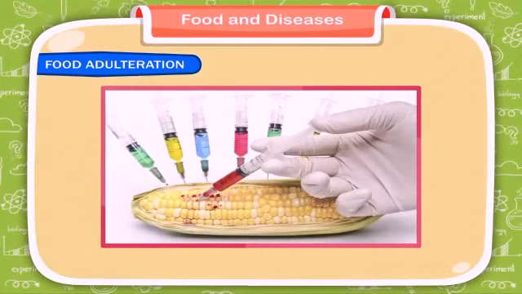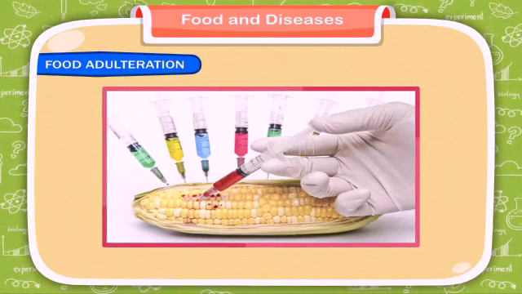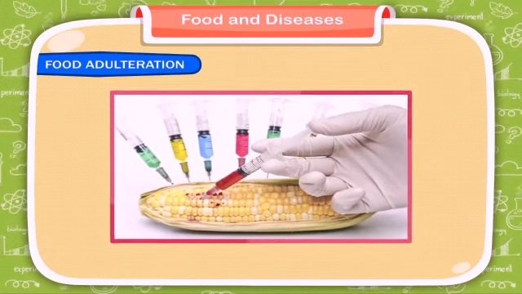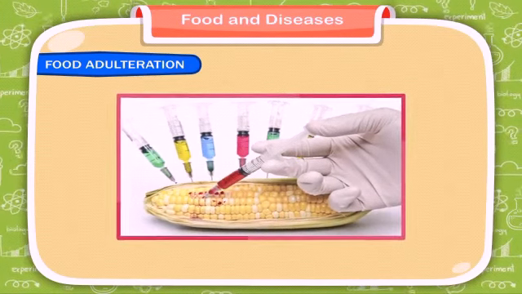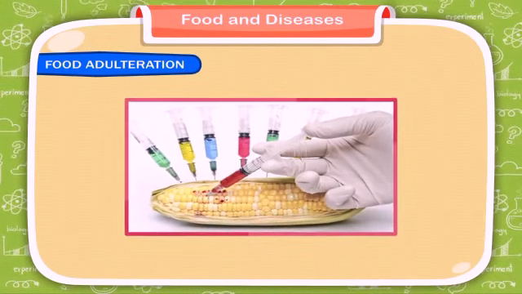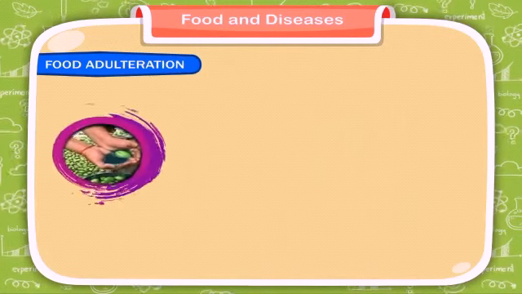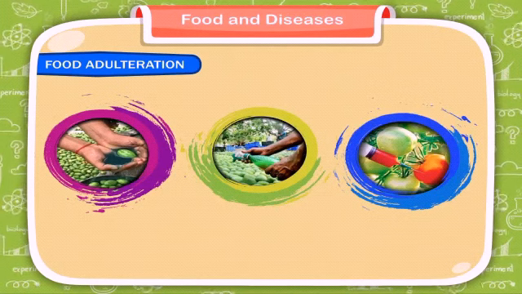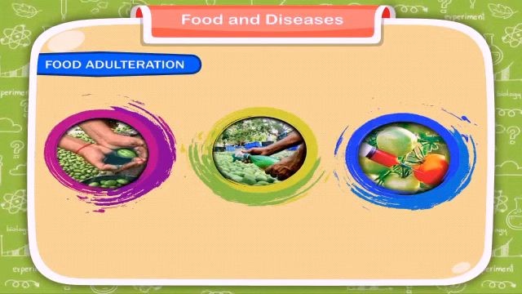The deliberate contamination of food material with low quality, cheap, and non-edible or toxic substances is called food adulteration. The substance which lowers or degrades the quality of food material is called an adulterant. Food is adulterated to increase the quantity and make more profit.